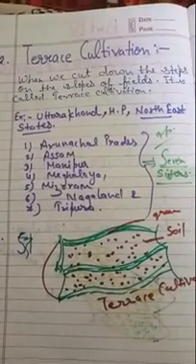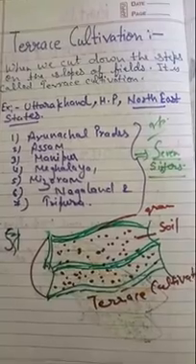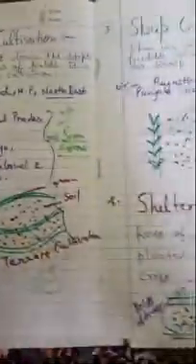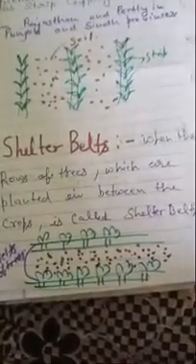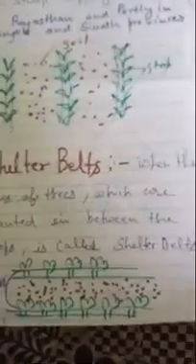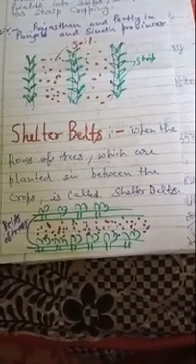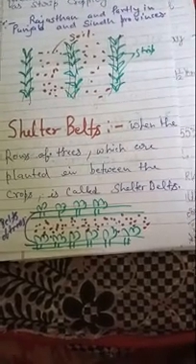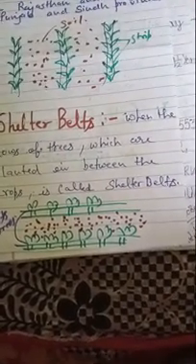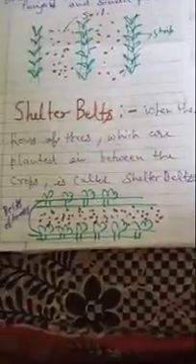Okay, they can ask, name any 2 states where terrace cultivation is in practice. So anything you are studying, even if you are making large notes, it can be asked. Remember that it doesn't matter that you have prepared a question or content for 5 marks. It may be possible that you get a 1 mark question from that whole answer. So it is an examination, you have to prepare everything in a detailed manner.